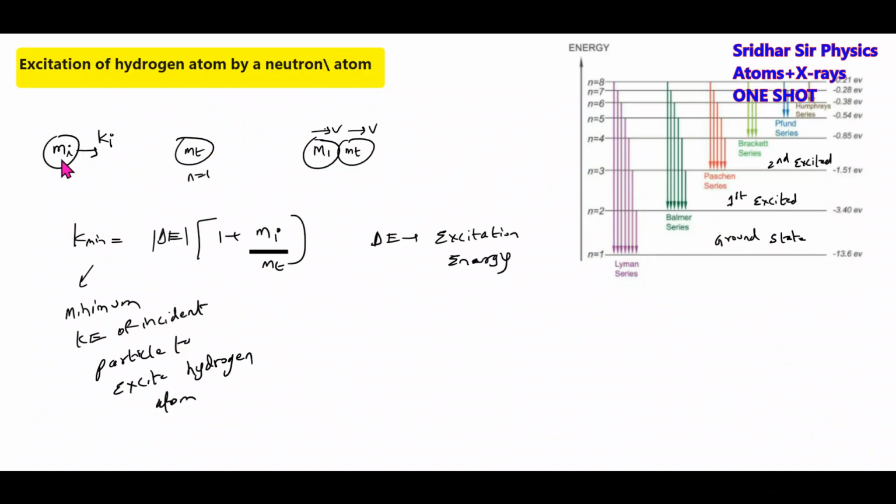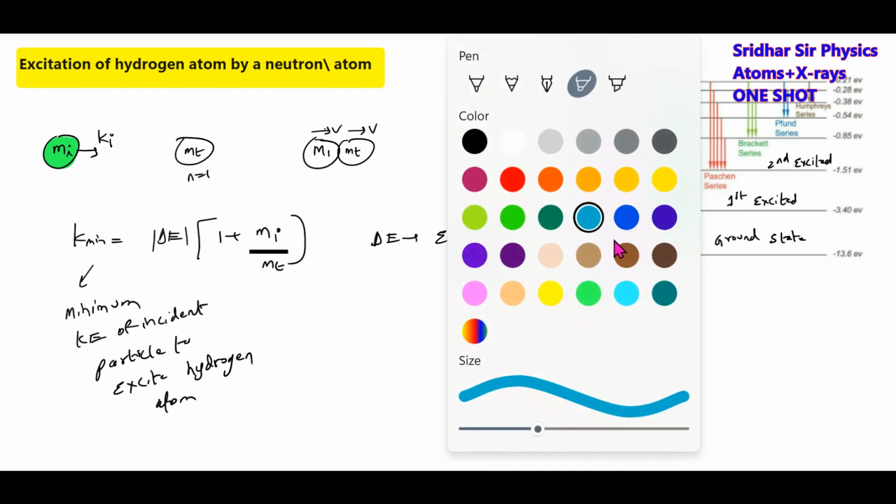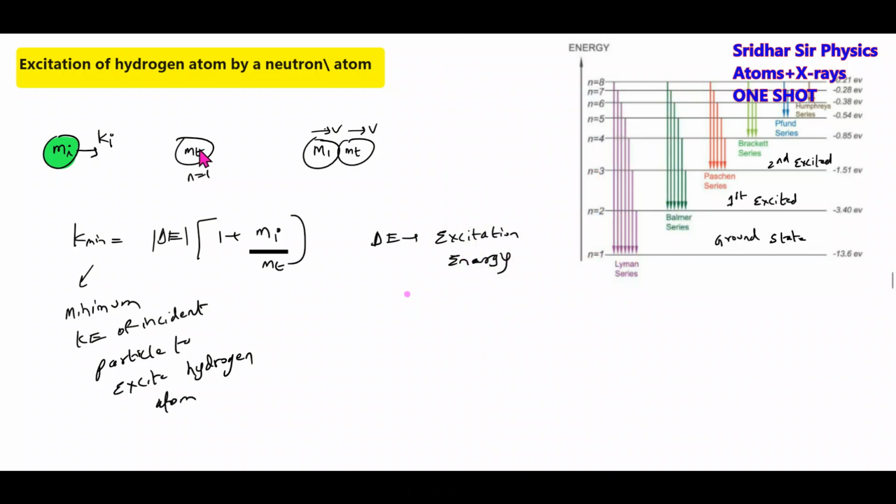Okay, now there is a next very important thing. So this is the incident particle. It can be a neutron, proton, hydrogen atom, or an alpha particle. This one will be the target atom, which has to be excited to the higher level. These are the conditions we are assuming.